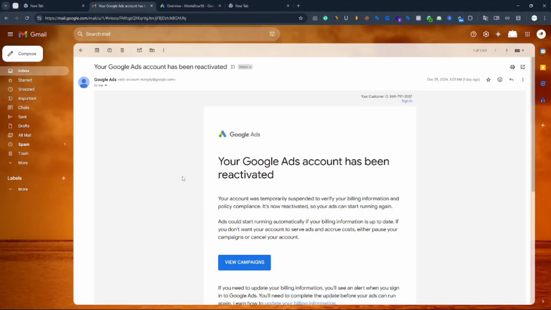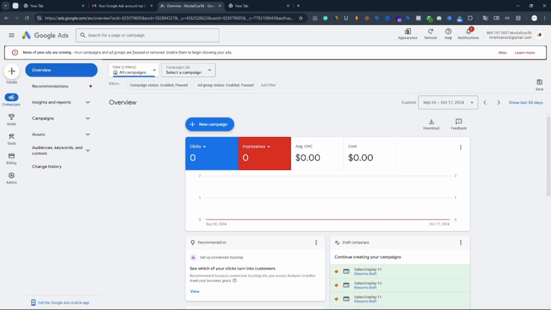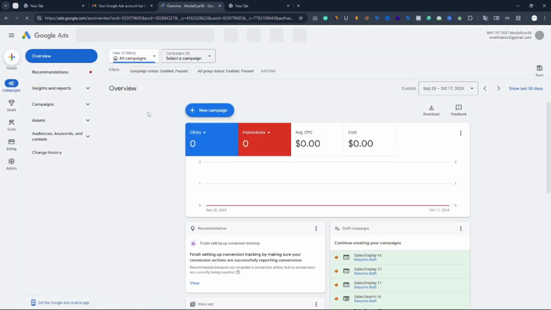Hi there, last day we applied the appeal against the suspension. So after the last day I got a mail from Google that says my account's temporary suspension is withdrawn. So they have reactivated my account. I go to my account and see there is no suspension notice in there. So here we see how we can overcome the suspension.